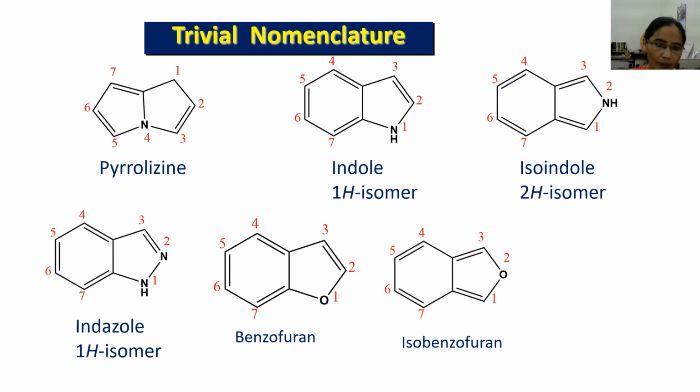And in the same way you can see here this is indazole, the 1H isomer, and here is benzofuran, and this is isobenzofuran. Why benzofuran and isobenzofuran? Because of the difference in the position from the fusion point, here at position 1 and in this structure it has position 2.